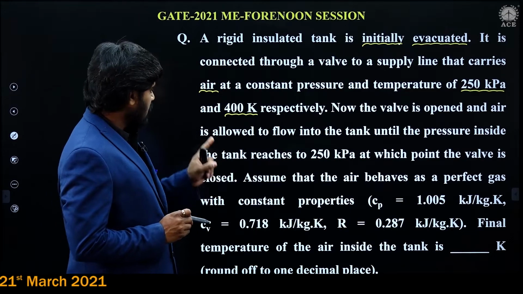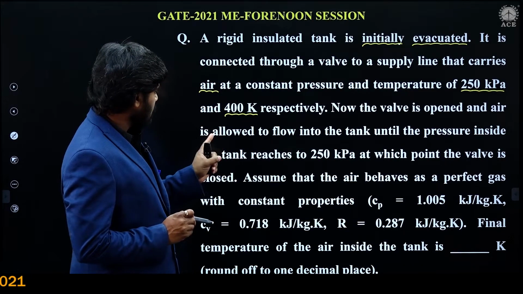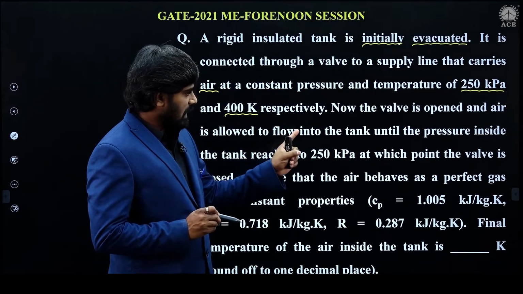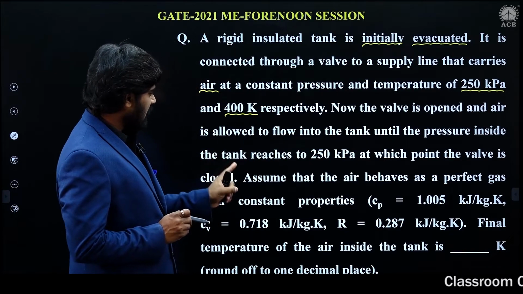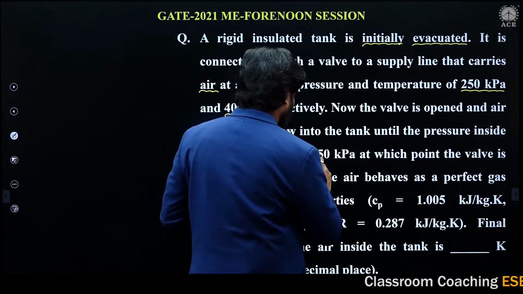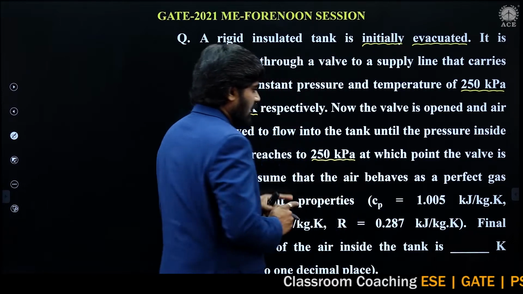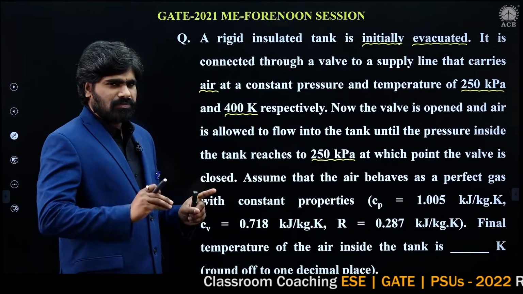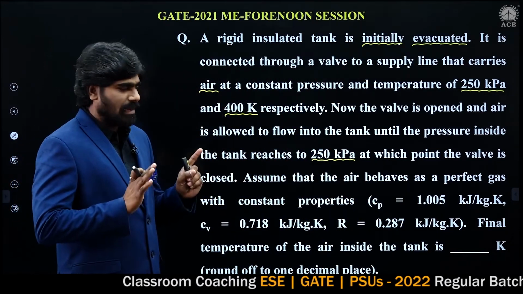Now the valve is opened and air is allowed to flow into the tank until the pressure inside the tank reaches 250 kilopascal, at which point the valve is closed.